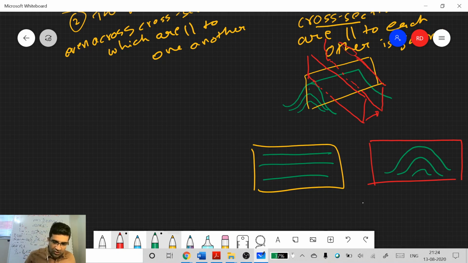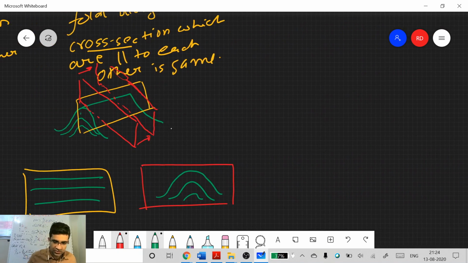Or you move the yellow one parallel to itself, the shape will remain. We're not saying the position or all those things, but for example, here you move this red one parallel to itself. What will happen to the shape? It will remain the same.